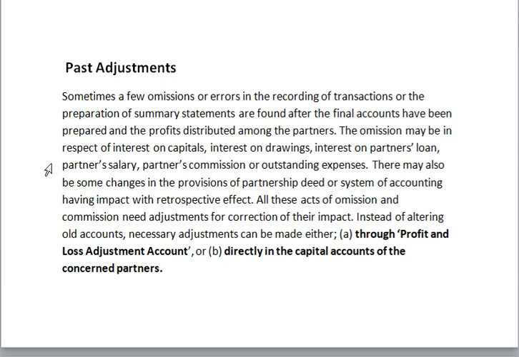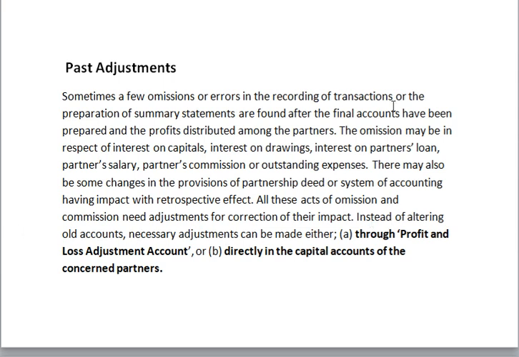The omission may be in respect of interest on capital, interest on drawings, interest on partner's loan, interest on partner's salary, partner's commission, outstanding expenses, etc. There may also be some changes in the provision of the partnership deed or system of accounting having impact with retrospective effect. All these acts of omission and commission need adjustment for correction of their impact instead of altering old accounts.